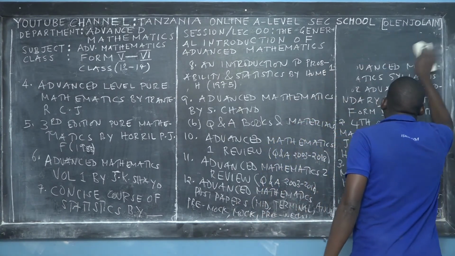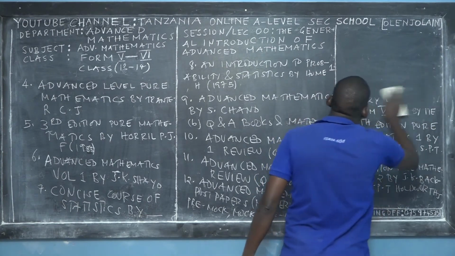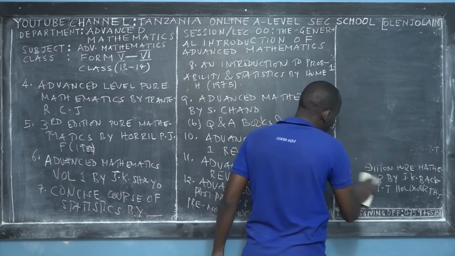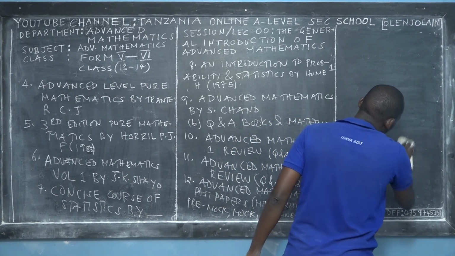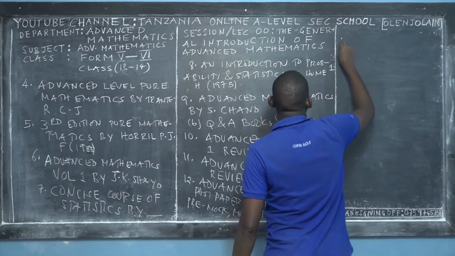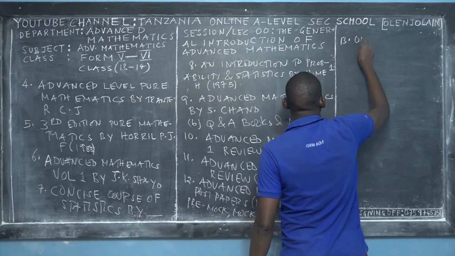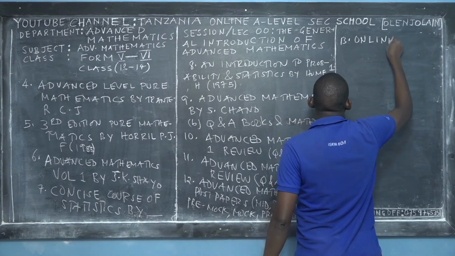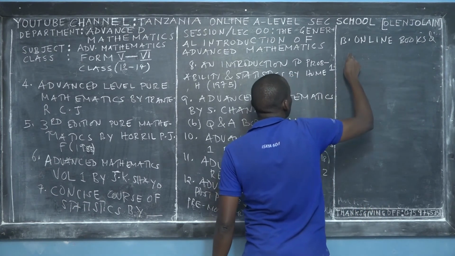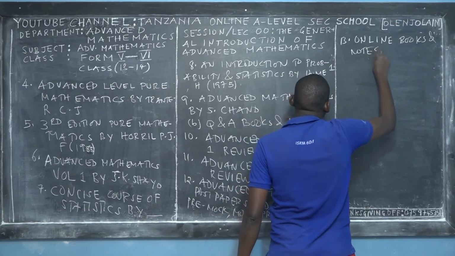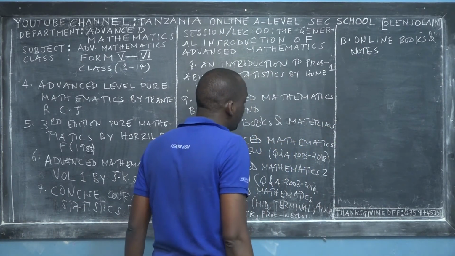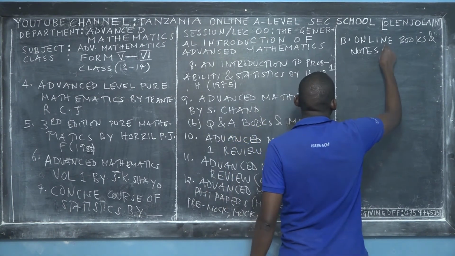Again, you can get some other reference book, which is POS. It's a reference book, but also you can get some questions and answers book. And this is number 13. You can also use online resources. You can use online books, I recommend them, and even online sorting notes, because online education is available elsewhere in the world whenever you have internet.